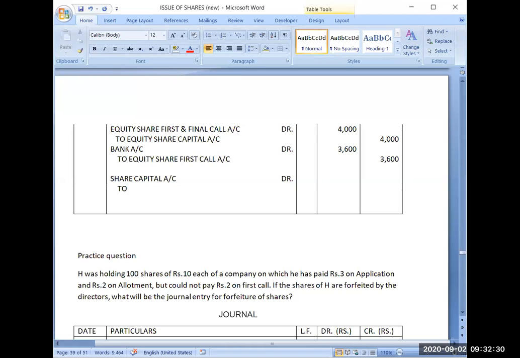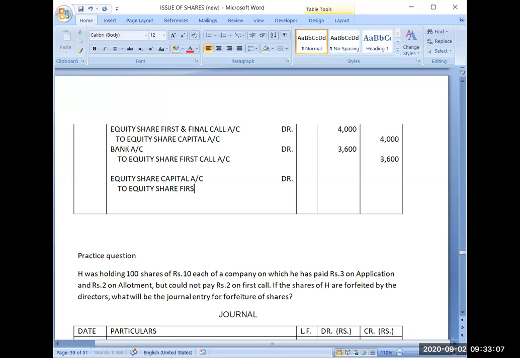Now, which installment has not been paid? Yes, very good. It is the first and final call which has not been paid on 100 shares. So I will write here equity share capital debit, and equity share first and final call.